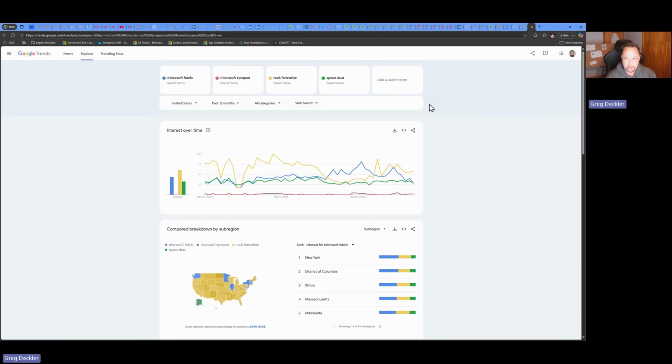Let's just throw one more in here. Throckmorton, right? You can have your anatomist or your parent explain to you what Throckmorton means. But okay, Fabric is more popular than Throckmorton, except in Texas, which, look at that, a lot of people caring about Throckmorton in Texas. I wonder why. I don't know. But there you have it. Microsoft Fabric is not as popular as rock formation, a little more popular than space dust, and more popular than Throckmorton. But definitely, Microsoft Synapse is lower than all of them.